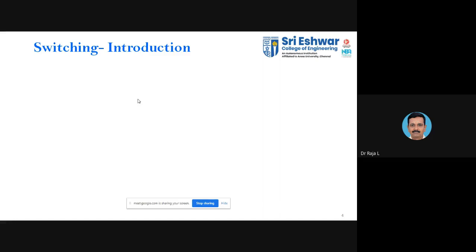Any answers? Adil? Yes, Nirmal? What is called switching? Connecting various devices. Okay, connecting two or more devices. So what is the function of switching?